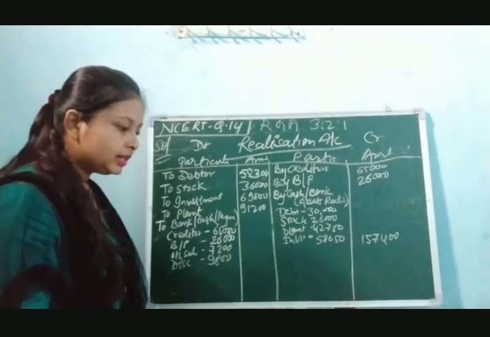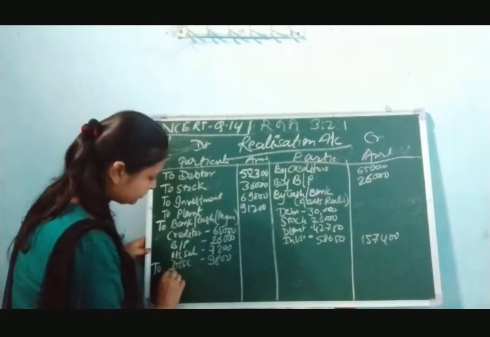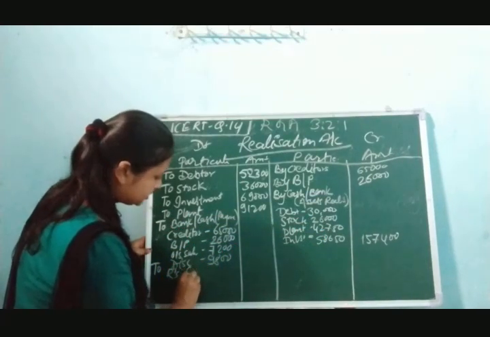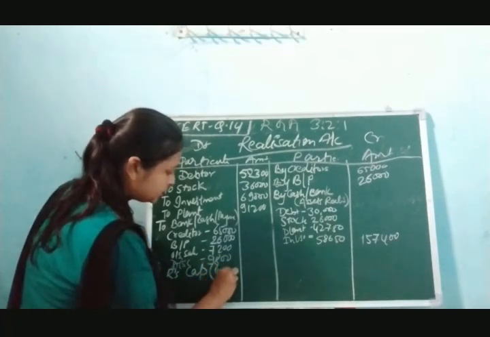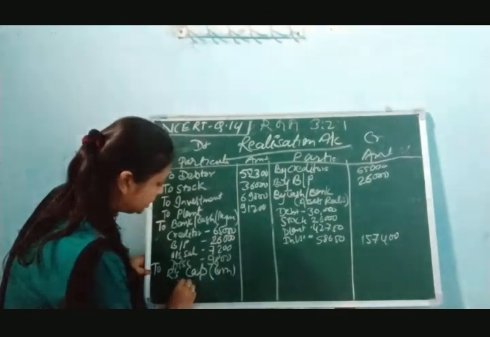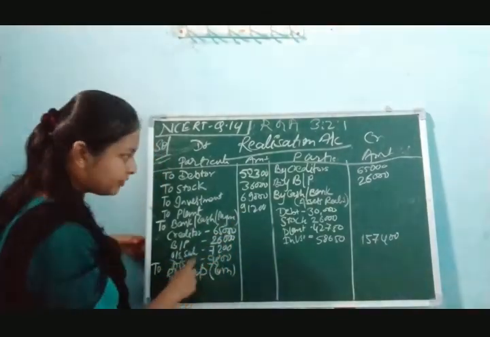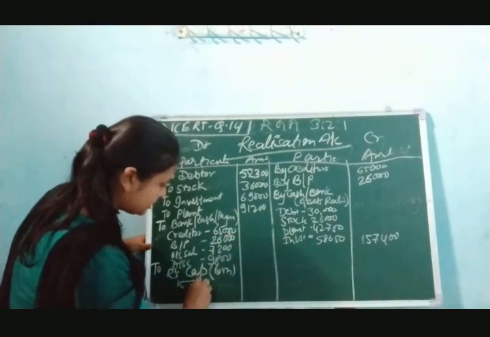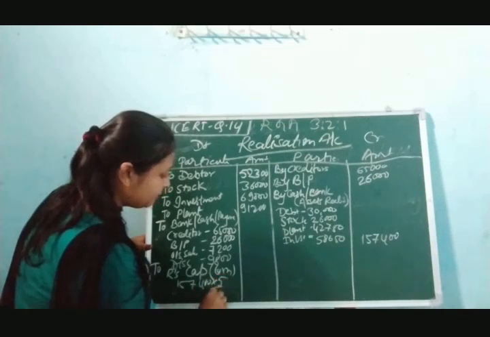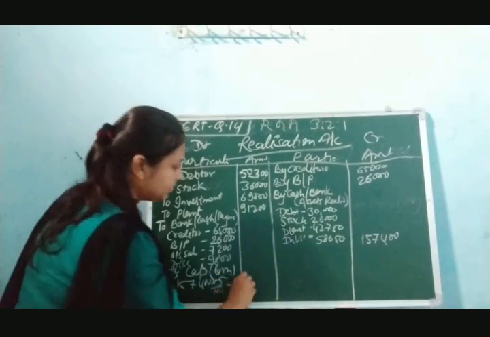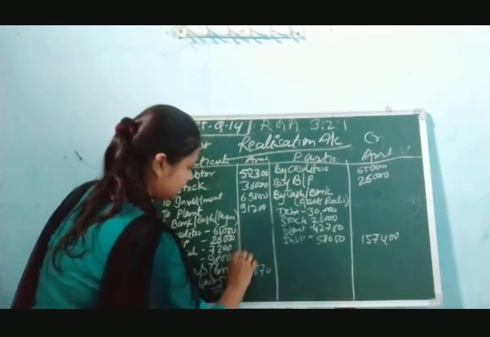So we are going to calculate the commission and pay Rita's commission to Rita's capital. The realized amount is 1,57,400. Rate is 5%, 5 by 100. We calculate and it will come 7,870.